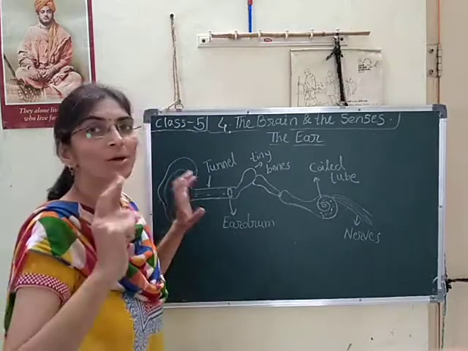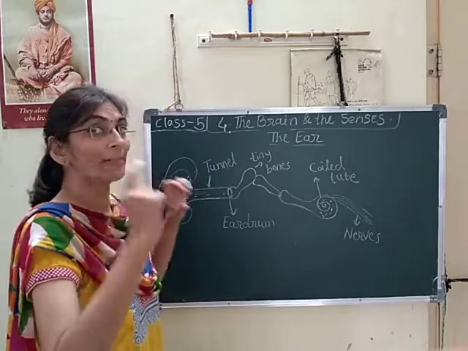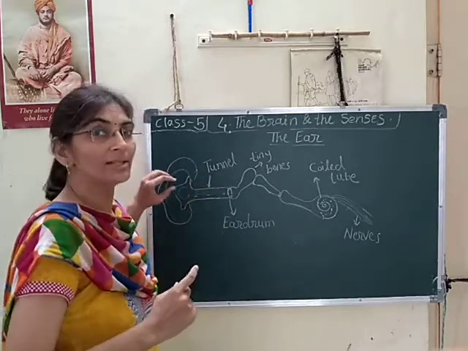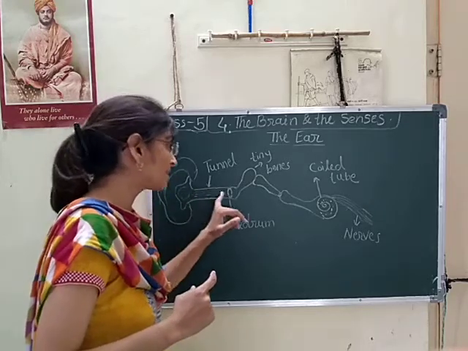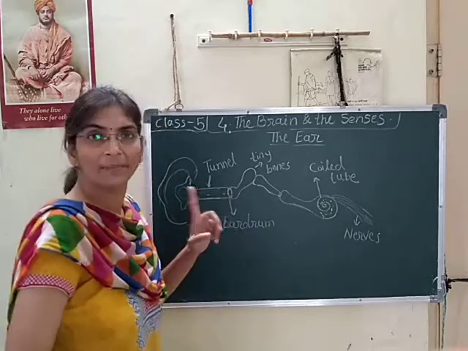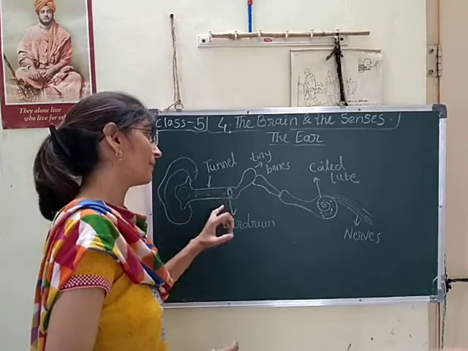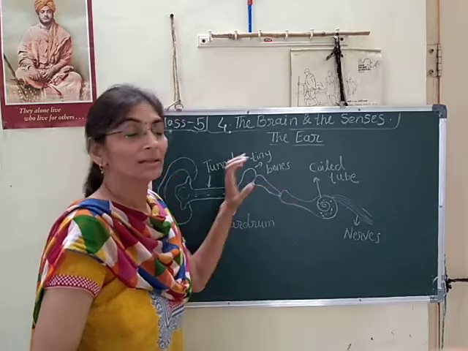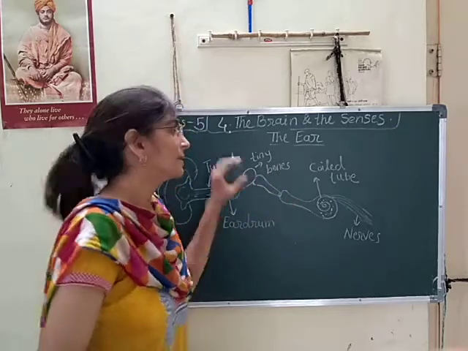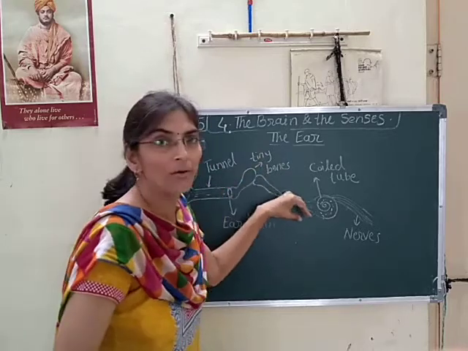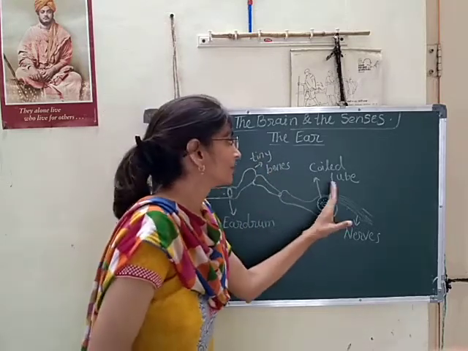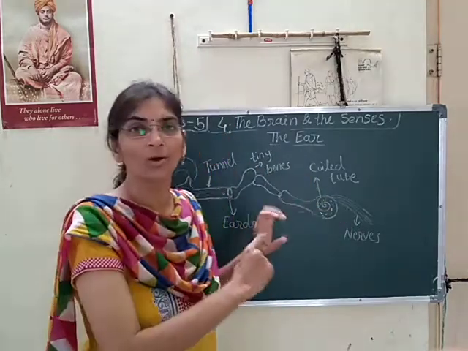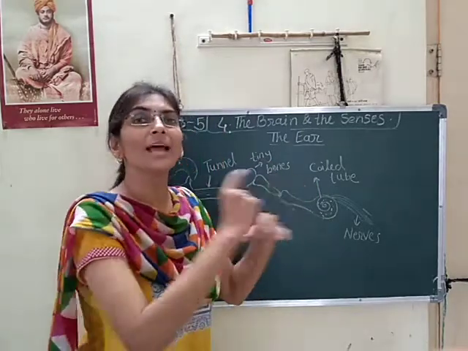So the sound waves, their vibrations, enter through our ear hole. They enter through the ear hole, then pass through the tunnel, then the eardrum vibrates, and after that eardrum vibration, the vibration passes towards the tiny bones, which also vibrate, then the vibration passes forward towards the coil tube, and inside that coil tube fluid is present, and that fluid also